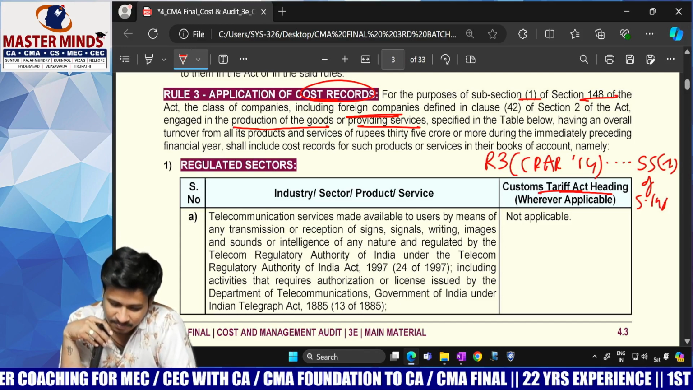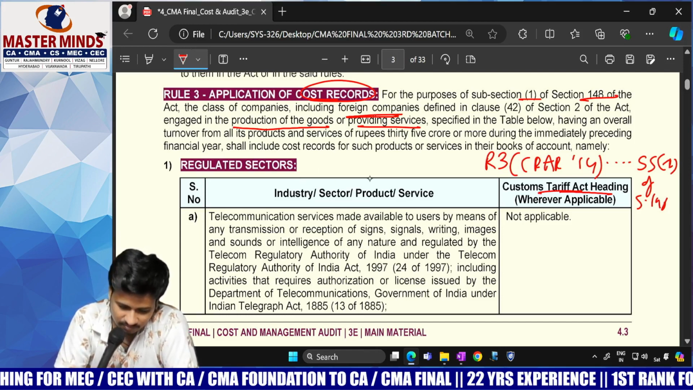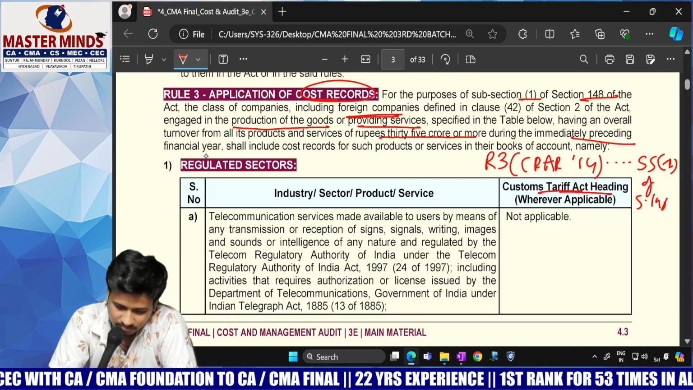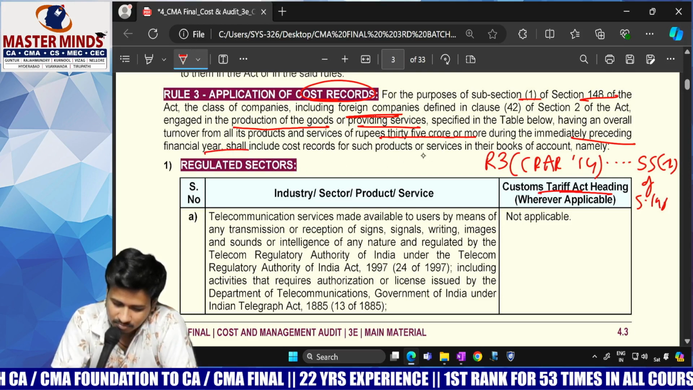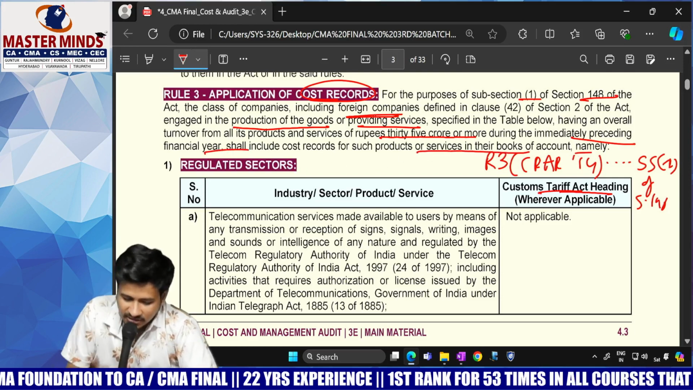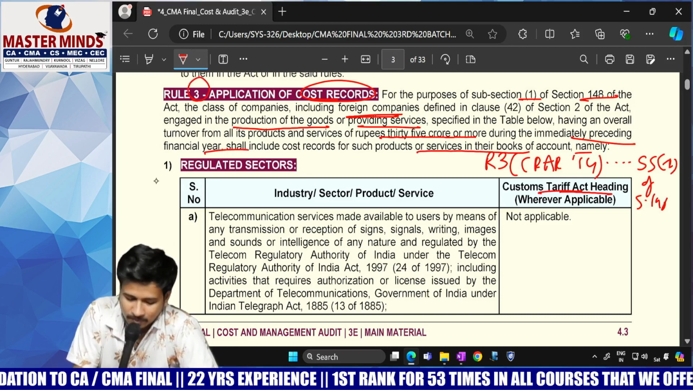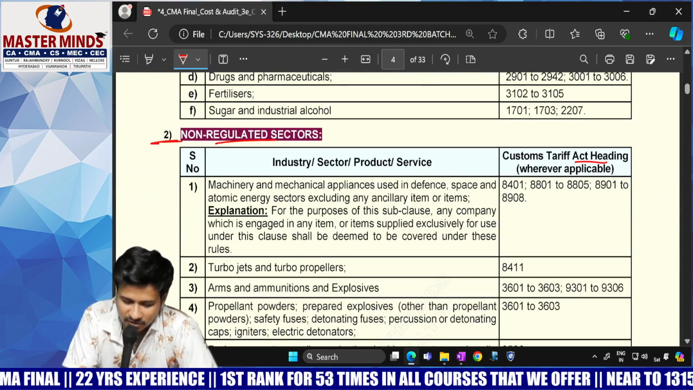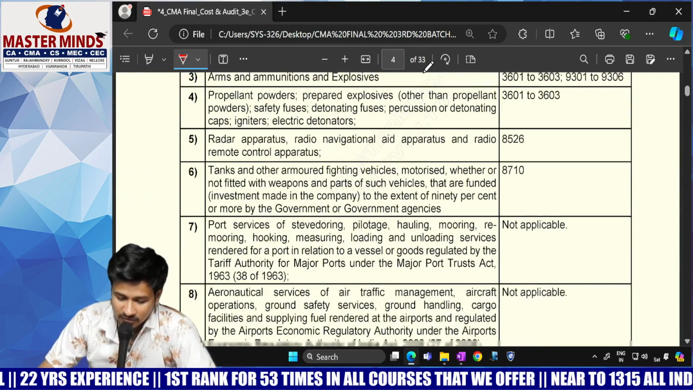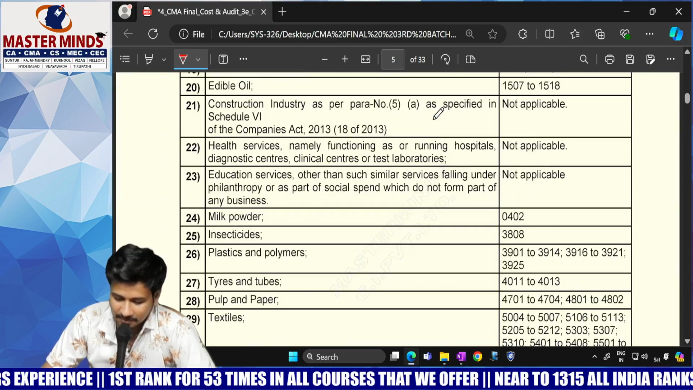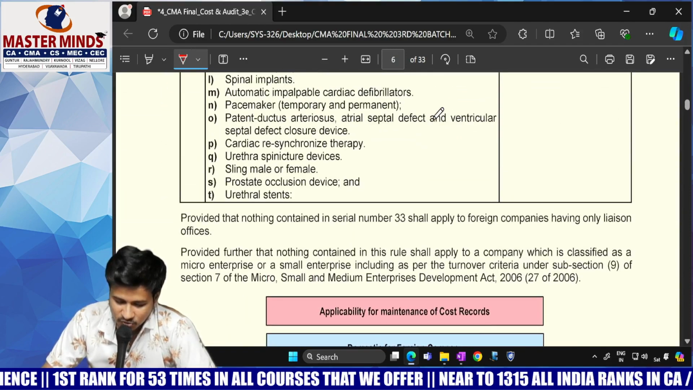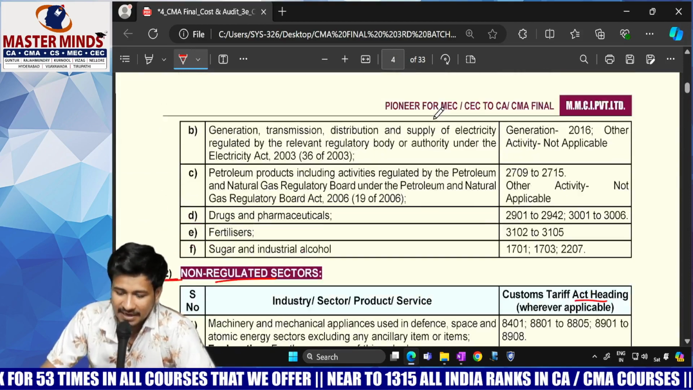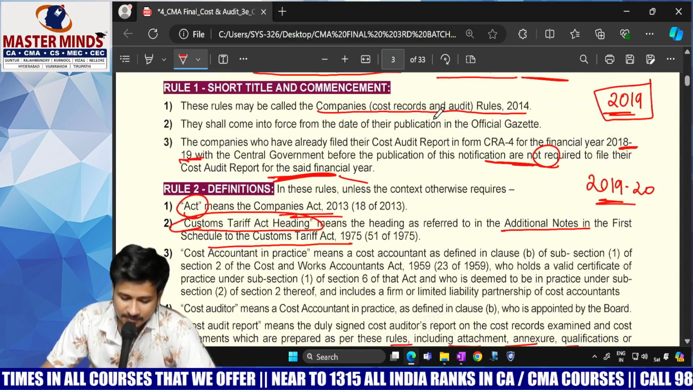Next. Turnover from all its products and services of rupees 35 crores or more during the immediately preceding financial year shall include cost records for such products or services in their books of accounts, namely. If you observe, rule 3 is divided into two parts. Part 1 is regulated sectors. Part 2 is non-regulated sectors. So for this rule number 3, part 1, part 2. What is part 1? What is part 2?